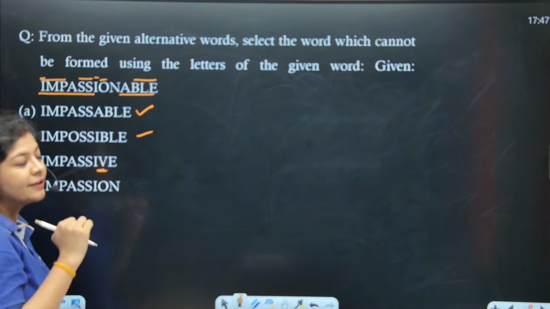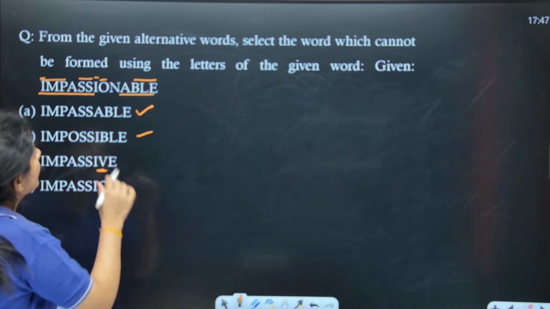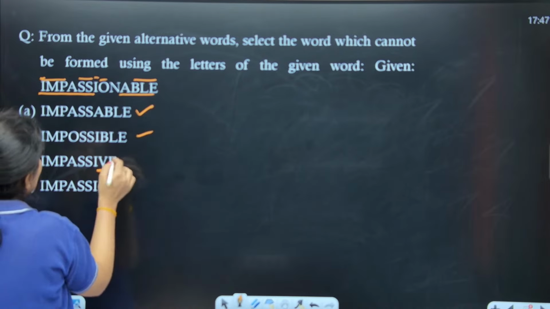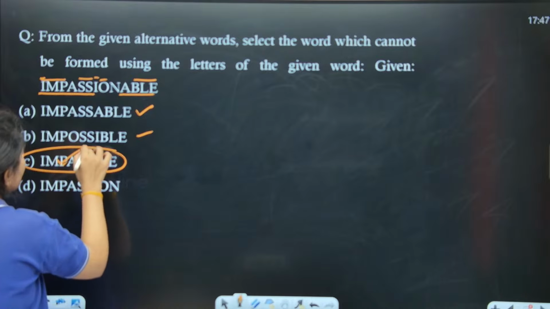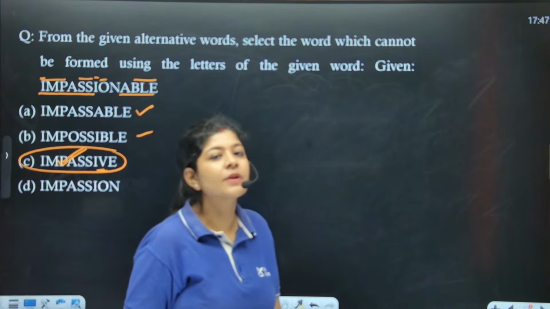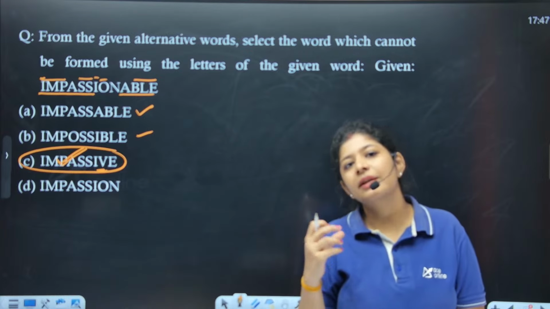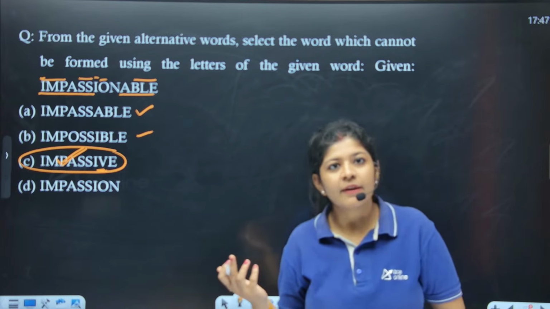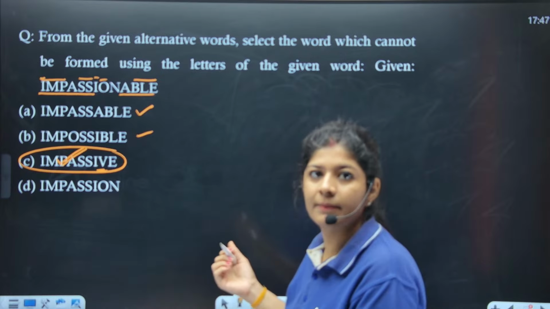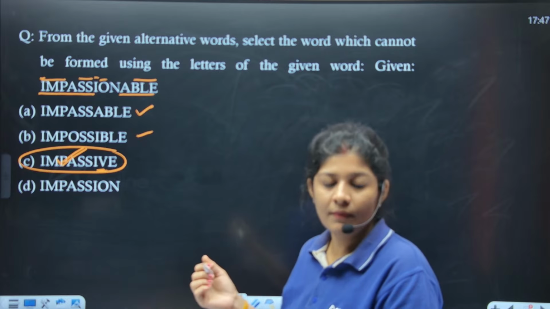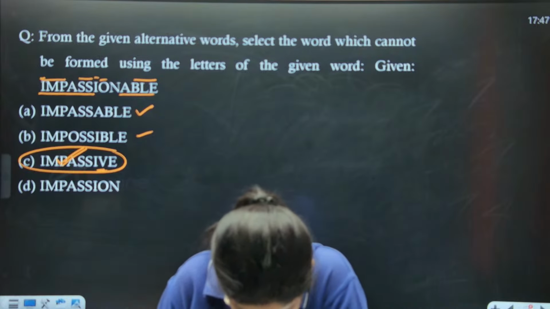If you see here, we have the alphabet V, but we do not have V in it. So this word cannot be formed. Option number C is the correct one. In this type of question, we only need to check the alphabets that we have here, right? Very good, Prashant. Very good, Sandeep.